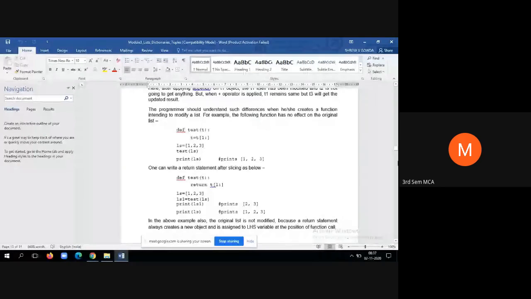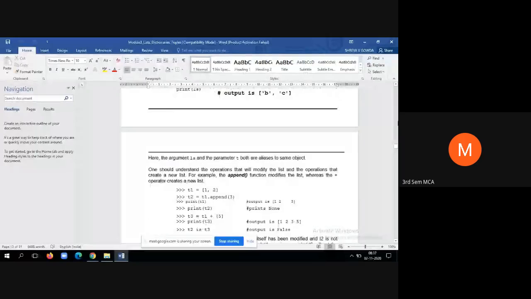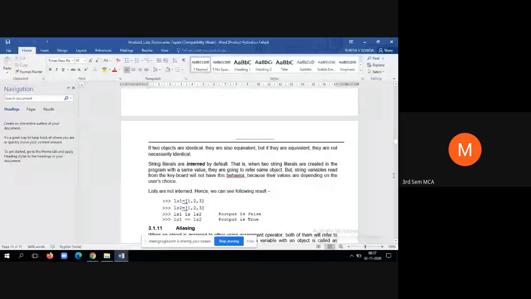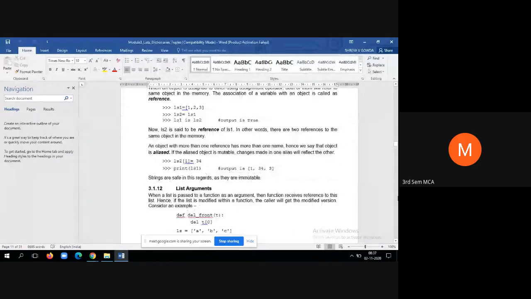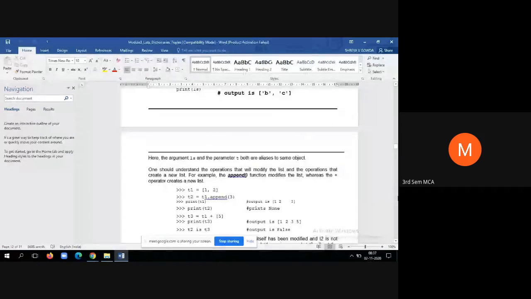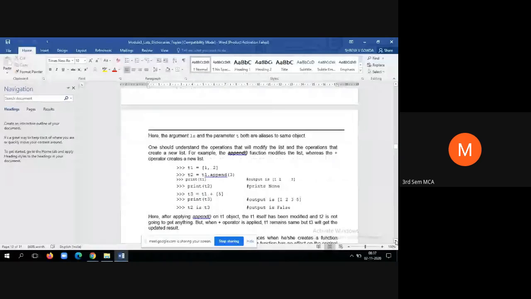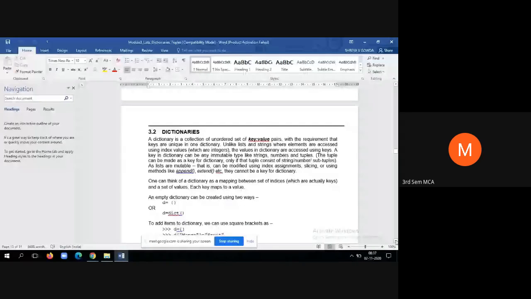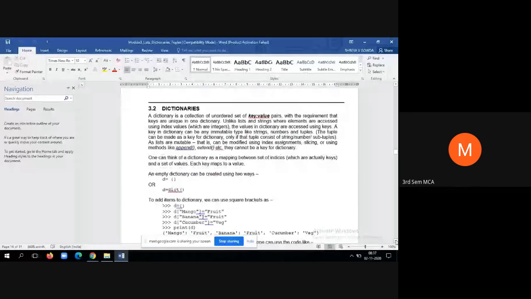In the last class we discussed list arguments and aliasing, and how to deal with similar values. So in a list, what happens when we have similar values? Only one object will be stored in the memory. The remaining objects will also point to the same object. So today I'll start with the dictionary.